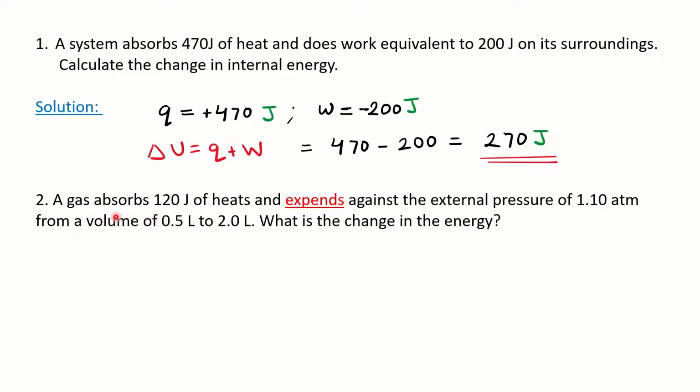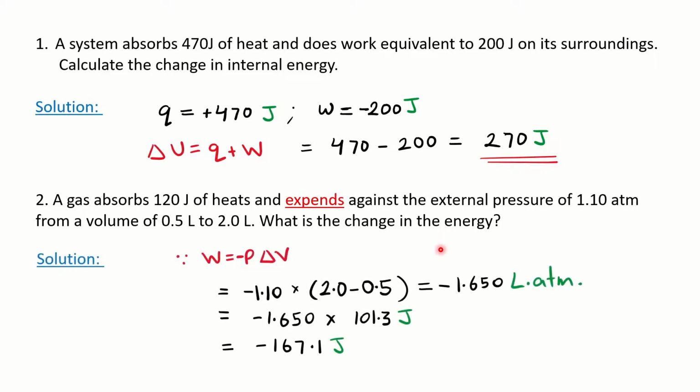Second problem: here again the system absorbs 120 J of heat, which means Q is positive, and it expands against the external pressure. Expands again means W will be negative. Pressure is given here as 1.1 atmosphere, and the volume is changing from 0.5 to 2 liter, right? So you can calculate del V from here, and they are asking you to calculate del U.